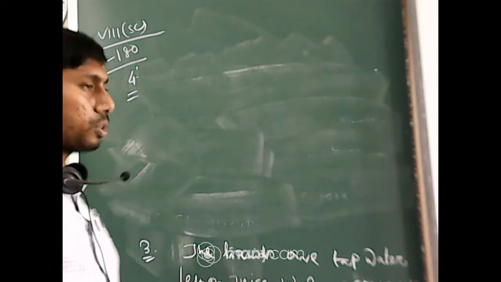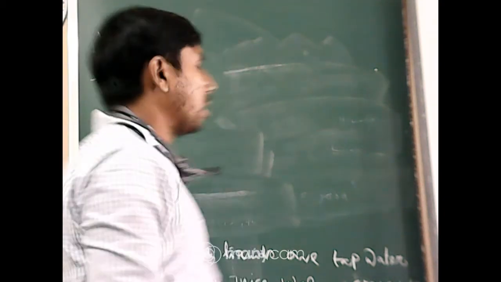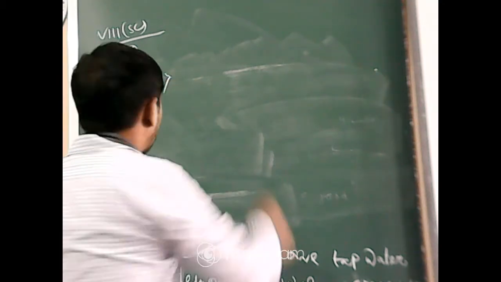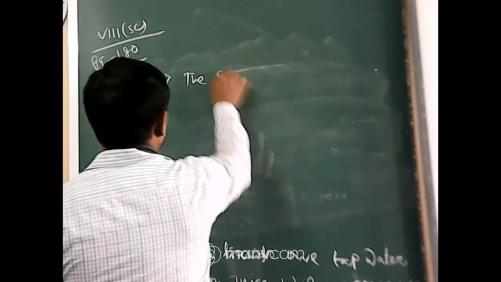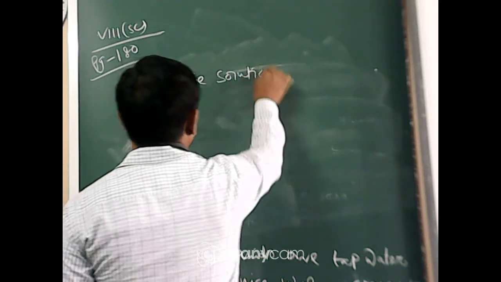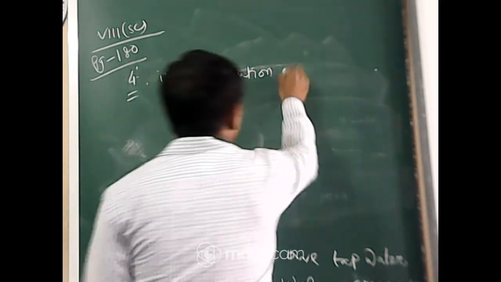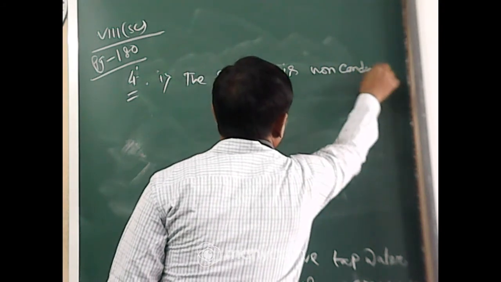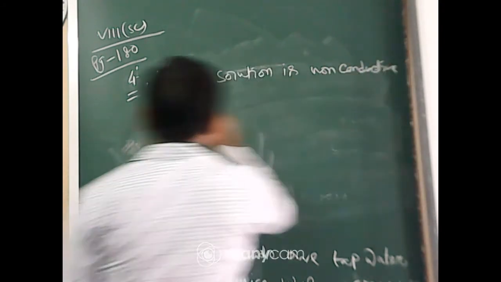What would be the possible reasons? Number 1, that is, the solution is non-conductive towards electricity.